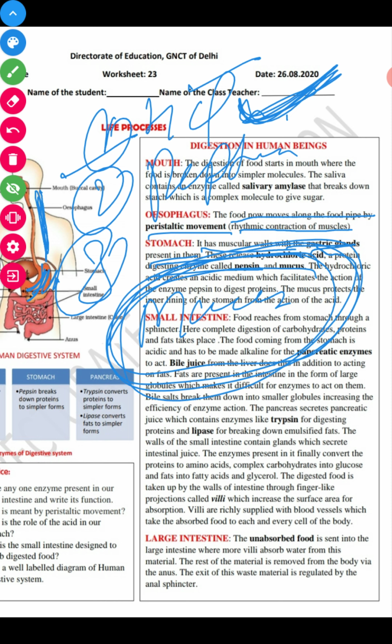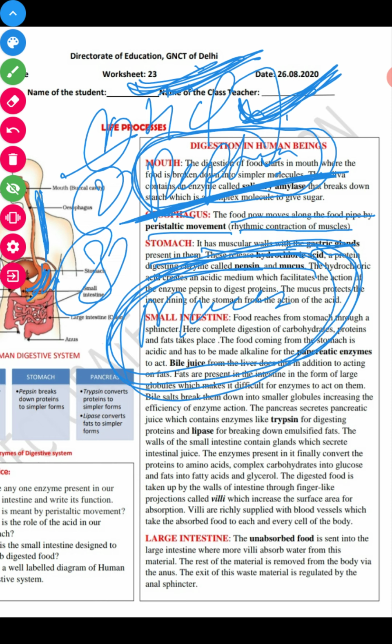What is the role of this HCl? HCl activates the pepsin for the digestion of protein. Actually, it is in inactive form, but by the action of HCl, this pepsin gets activated and helps in the digestion of protein. And the second function of this HCl: during intake of food, a few microorganisms which are harmful to the human body may come to the body along with the food. It helps to kill those microorganisms.